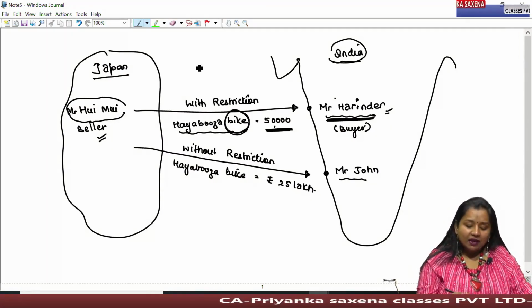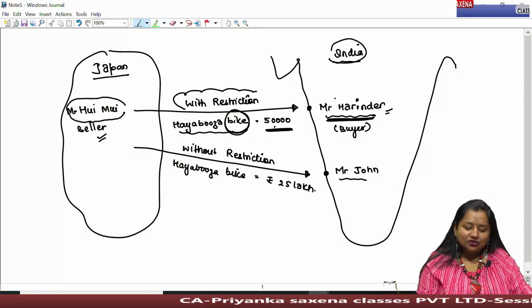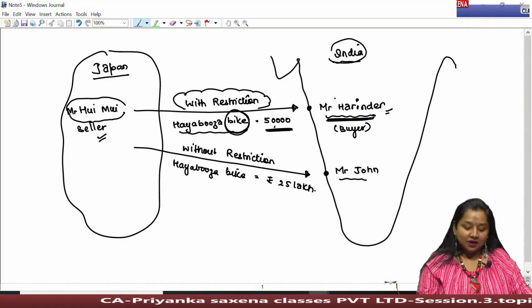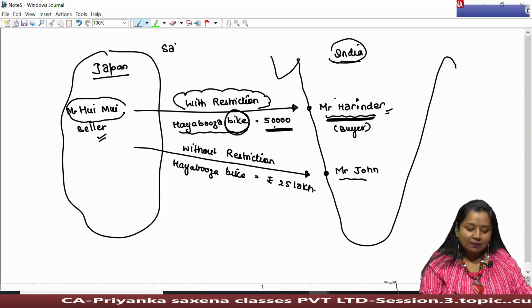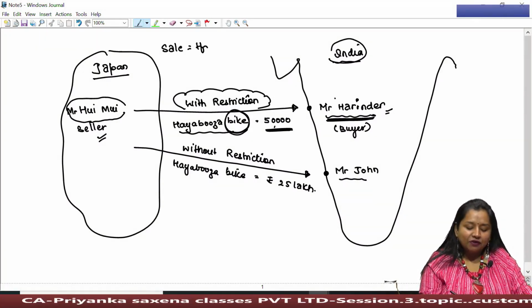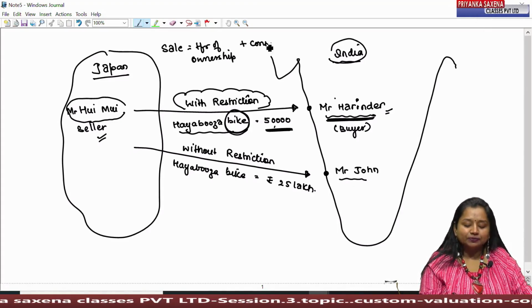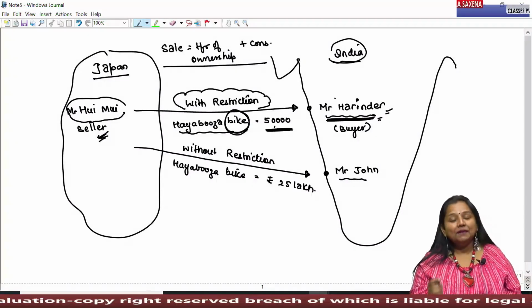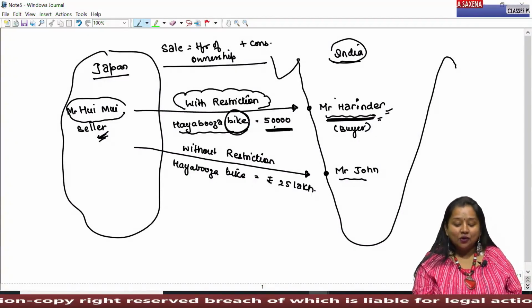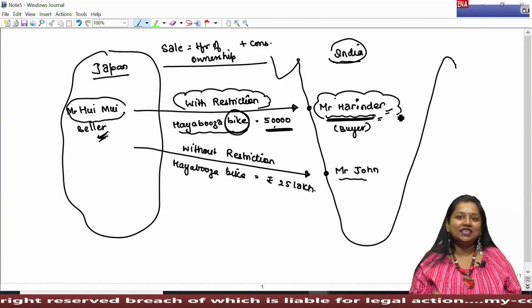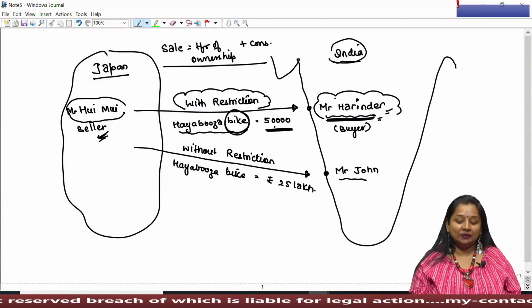Now tell me, can such a restriction be imposed during sale of goods? Because sale means transfer of ownership for some consideration. And if Mr. Harinder has the ownership of this bike, then he has the right to use these goods as per his own desire.